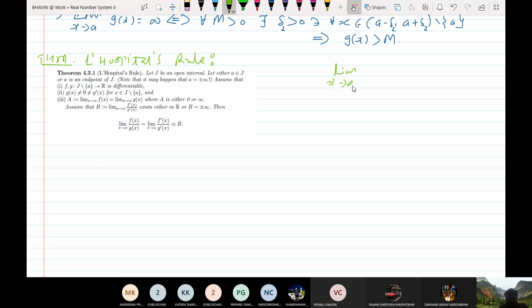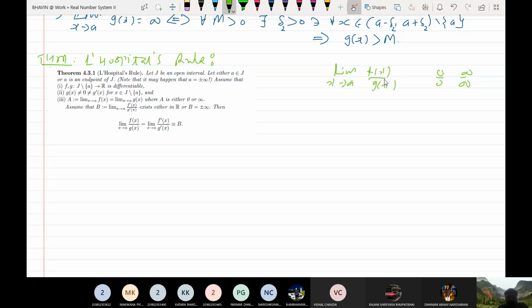f(x) upon g(x), and if you put this into 0 by 0 form or infinity by infinity form, what does this mean? If you put a in place of x, if f of a is 0 and g of a is 0, then it is known as 0 by 0 form. Or if you put x equal to a, f(x) tends to infinity and g(x) tends to infinity, then it is known as infinity upon infinity form. Whenever this type of situation occurs, you can apply L'Hopital rule.